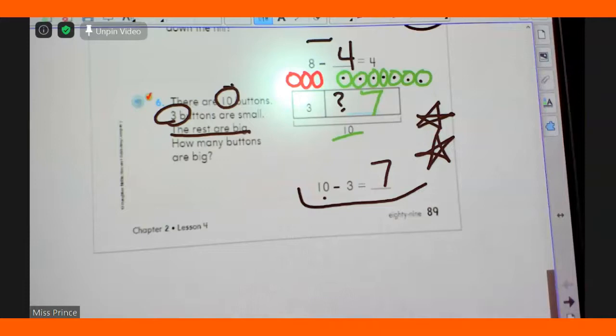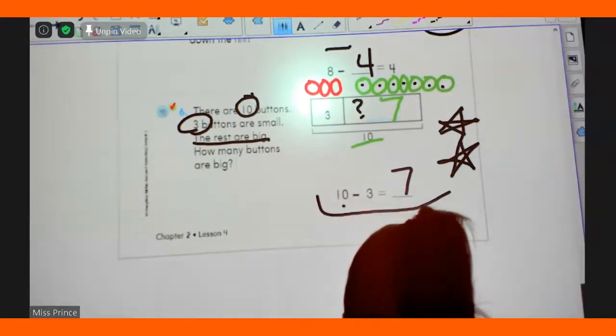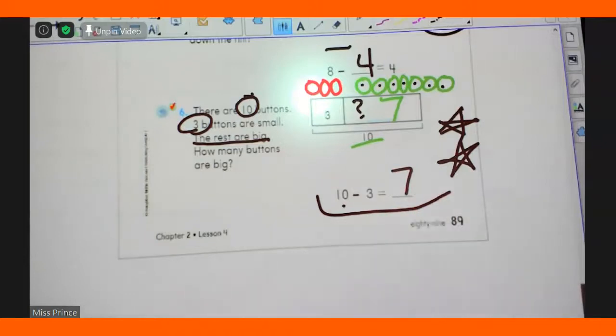Boys and girls, online, you're going to take a break. I'm going to turn on a Go Noodle. If you want to do the Go Noodle with us, that is okay. If you want to use this time to go use the restroom, take a break, you're going to come back at 11 o'clock, okay? Bye.